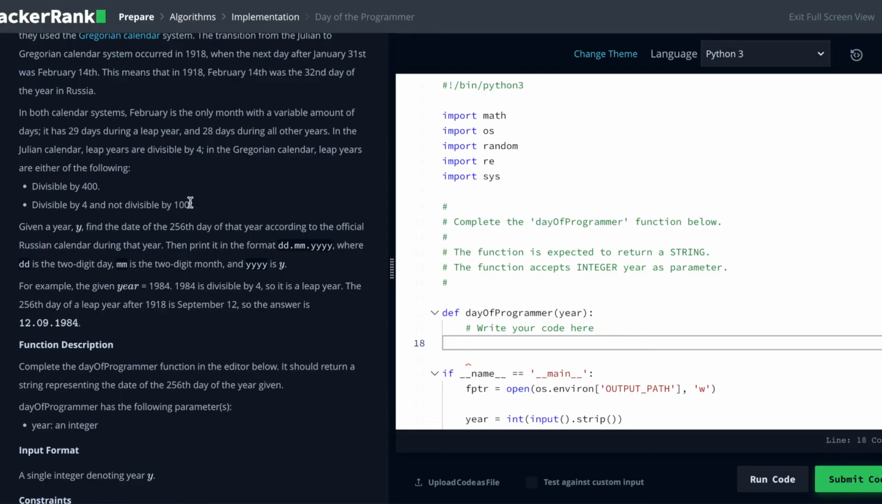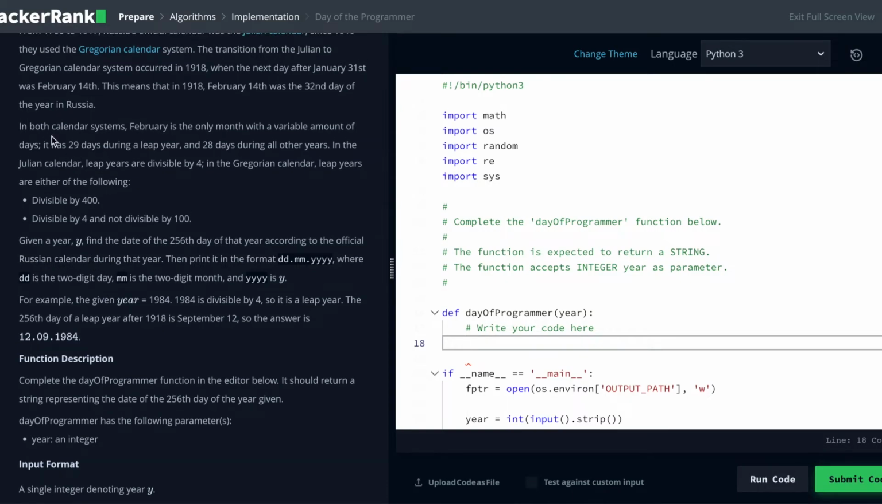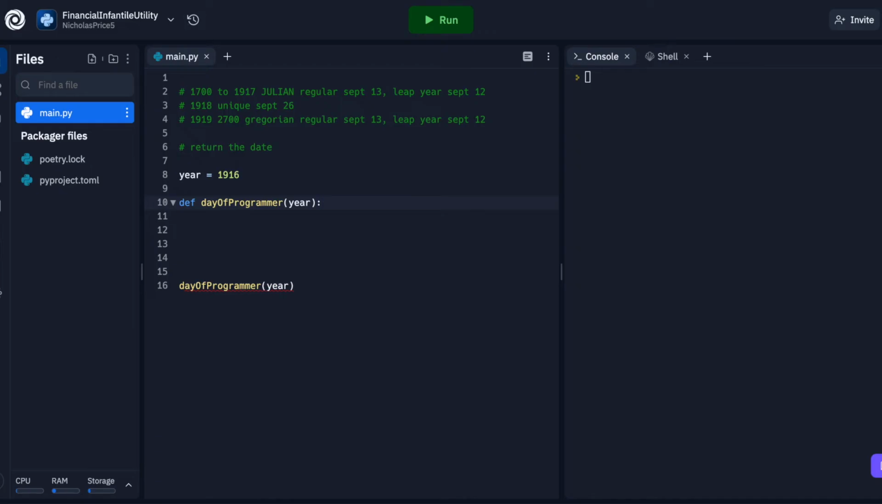The Julian calendar follows one condition where a leap year happens every 4 years. So if the year is divisible by 4, it is a leap year. And the Gregorian calendar is a little bit more complicated. It has to follow either of these two conditions. We'll dive into that a little bit deeper as we get to it, but let's start writing our code.